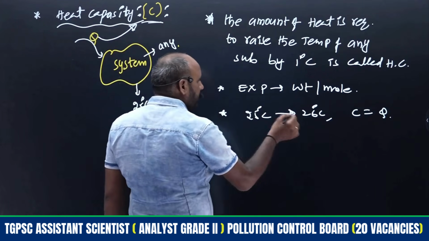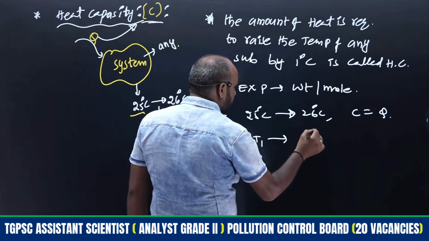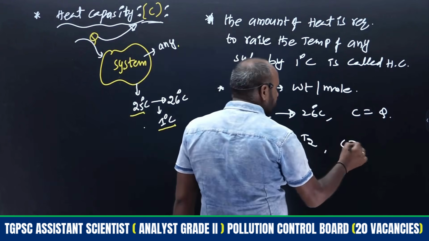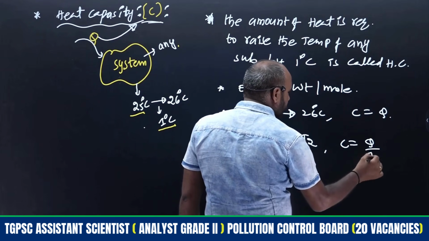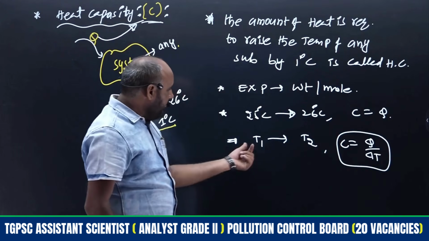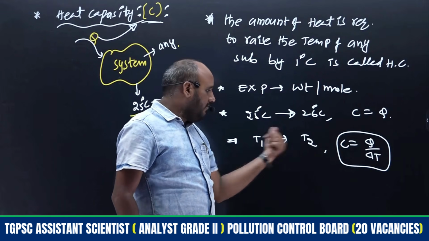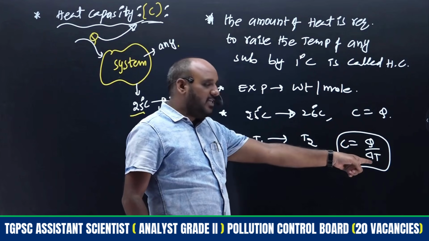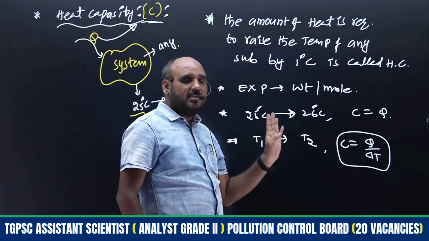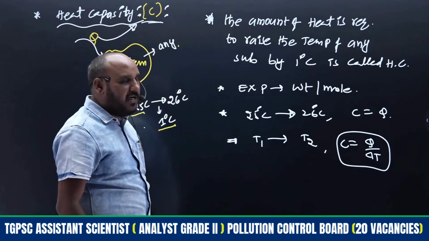So if the temperature is T1 and then T2, going from T1 to T2, what is the heat capacity? That is Q by the change in temperature. We don't know the temperature difference, therefore we have to consider this temperature difference here. Q divided by it will be equal to the heat capacity. Hence C is equal to Q by delta T.